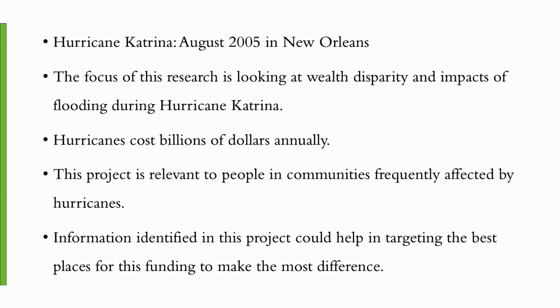Billions of dollars are spent annually as a result of these natural disasters. Many people who live in areas of greater risk rely on different agencies and organizations to prepare and aid communities for disasters. If these groups were able to identify the areas that would be most impacted, then they could focus their efforts on those places even before the storm occurs.